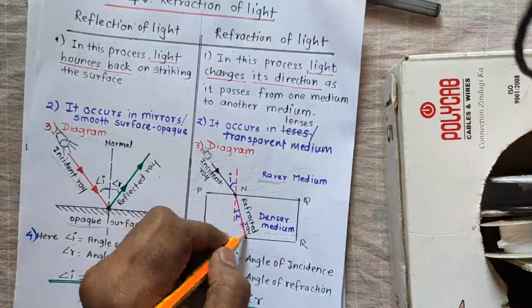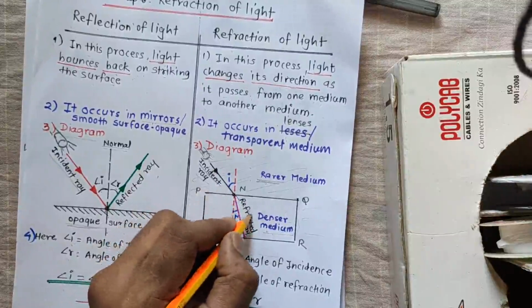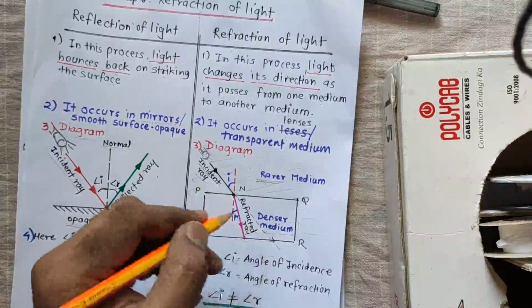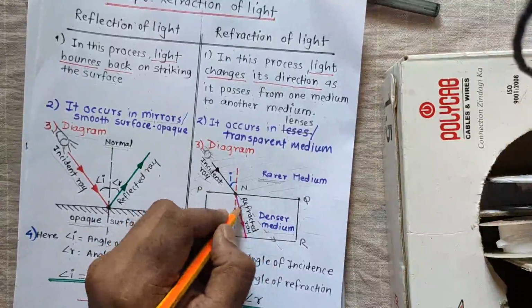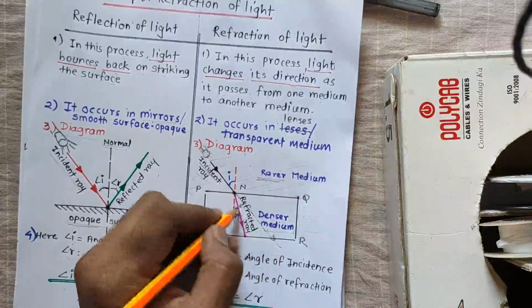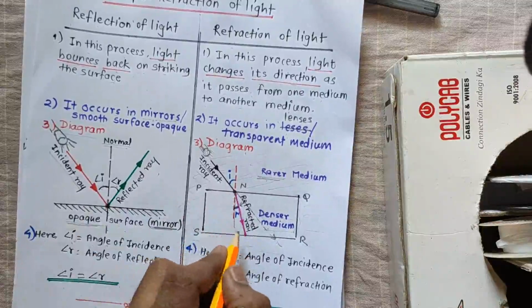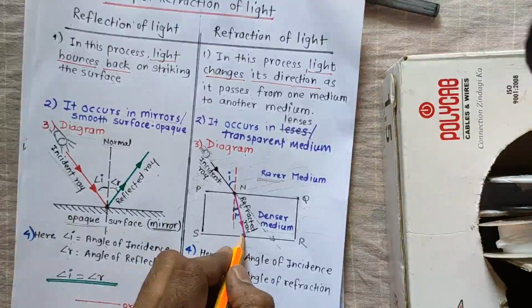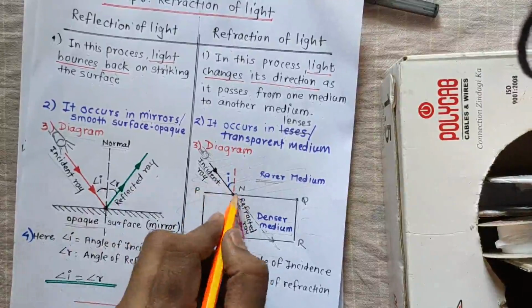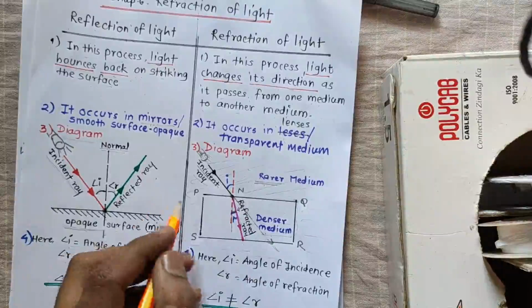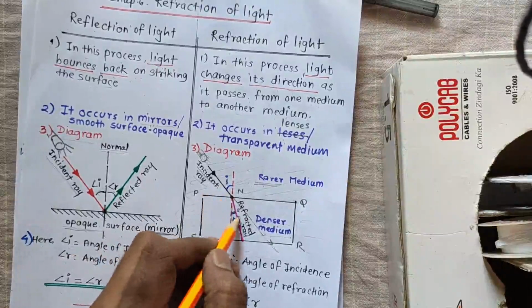Once it goes inside the glass slab, the apparent direction of the light should be like this, the incident ray should continue like this, but it is bent towards the normal. It is not going straight, it has bent. The pink line you can see is the refracted ray, it is not reflected. And the red one is the normal, which is perpendicular to PQ. Here it has made the angle of incidence and the angle of refraction.